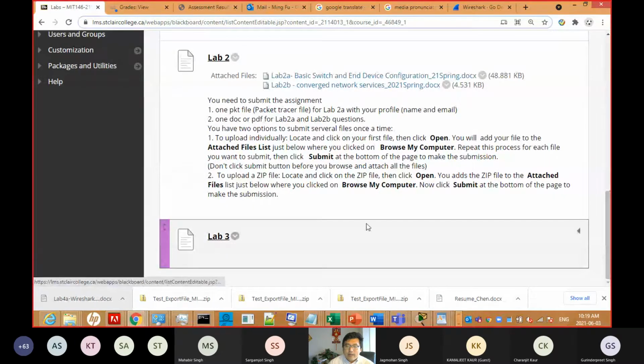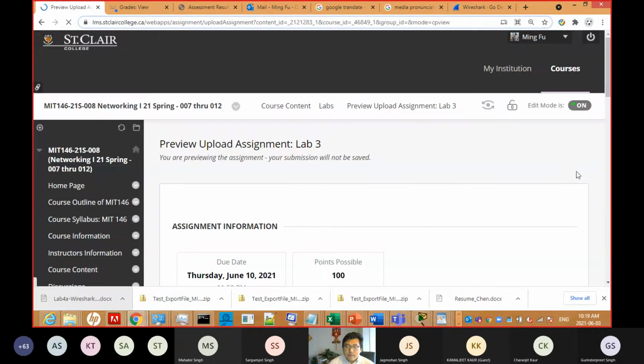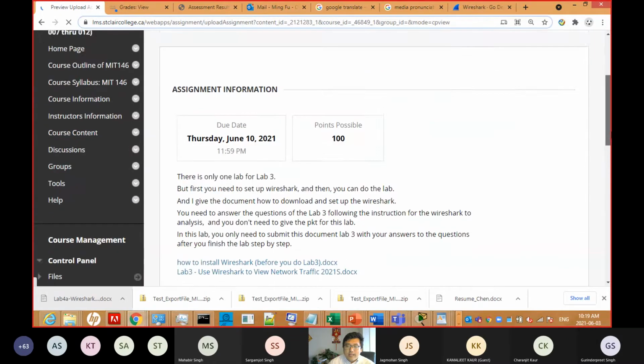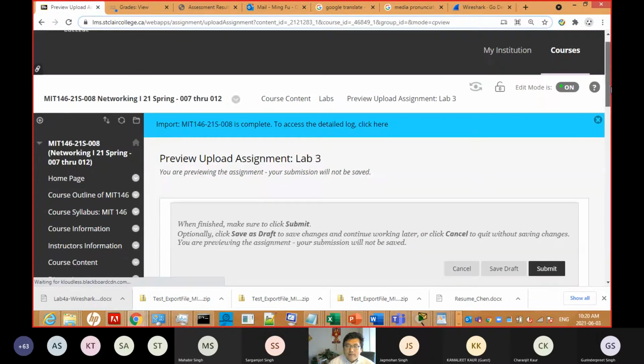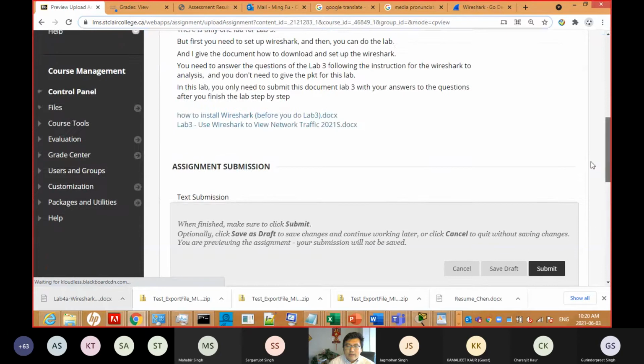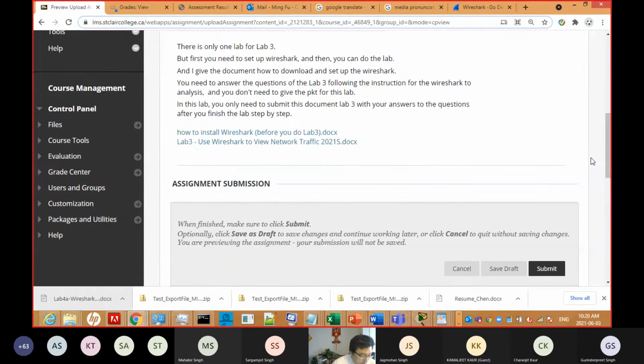You have no 2 labs. This lab is: use Wireshark to view network traffic. Usually you have lab 1A, 1B, right? This time you only have one lab.